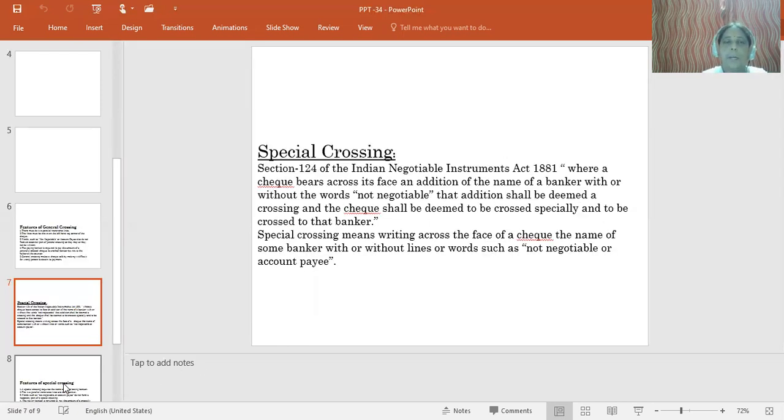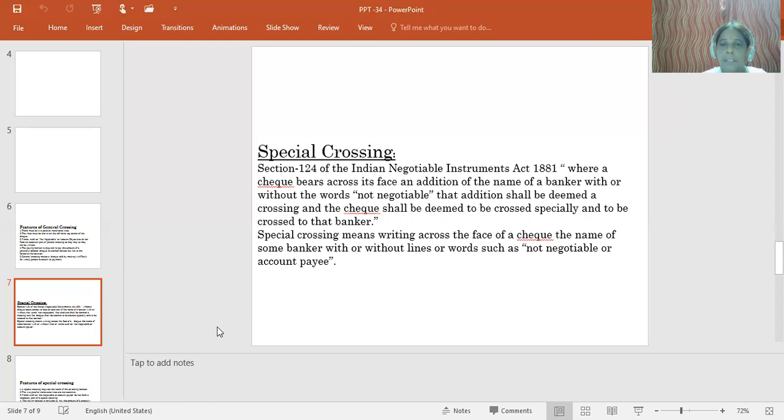The second important type of crossing is special crossing. Section 124 of the Indian Negotiable Instruments Act of 1881: where a check bears across its face an addition of the name of a banker, with or without the words "not negotiable", that addition shall be deemed to be a crossing, and the check shall be deemed to be crossed specially and to be crossed to that banker.